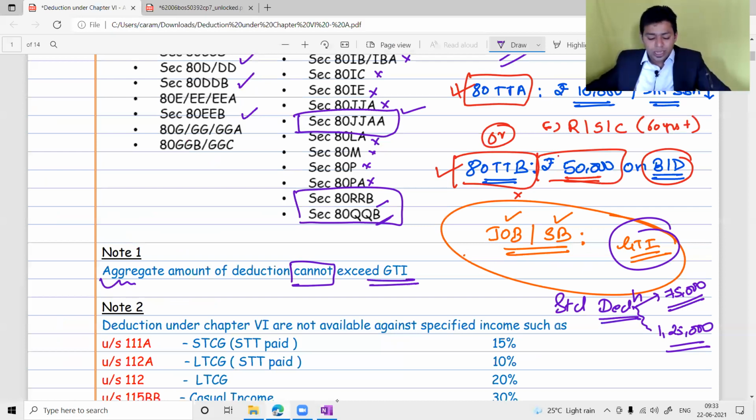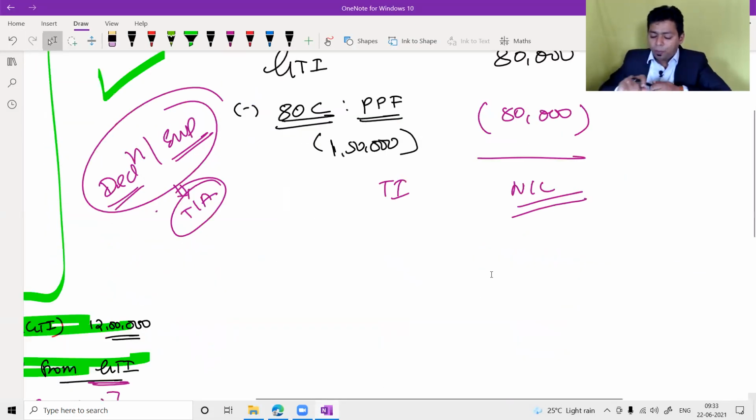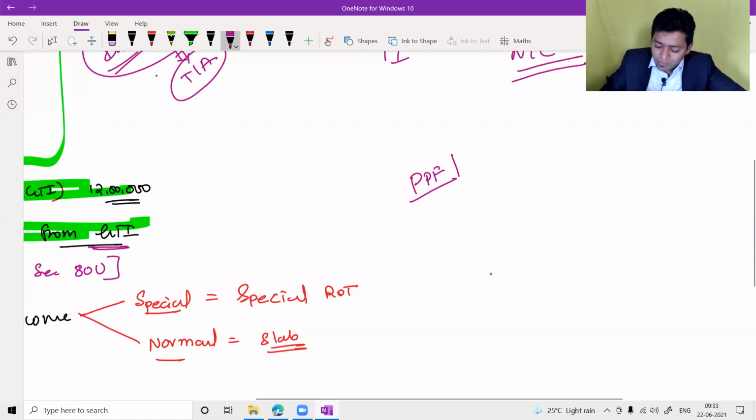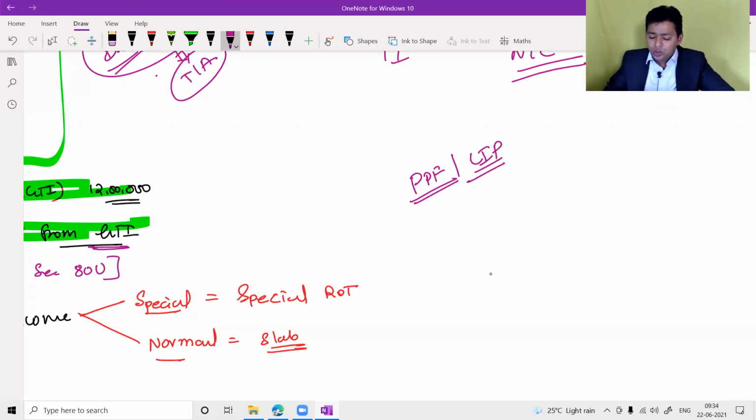Now, dear friends, you tell me, as a student, can you open a PPF account, or can you have life insurance policies? Come on, tell me. As a student, you are not earning any income.